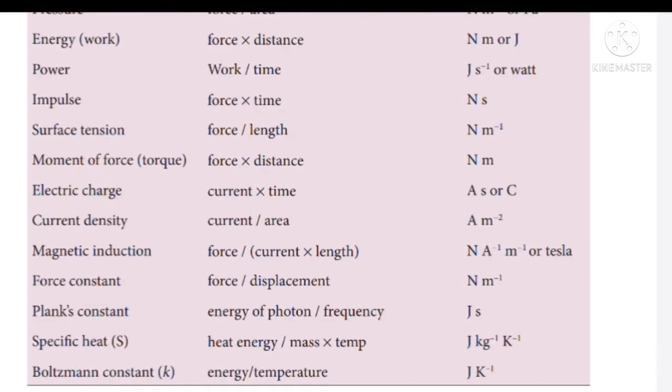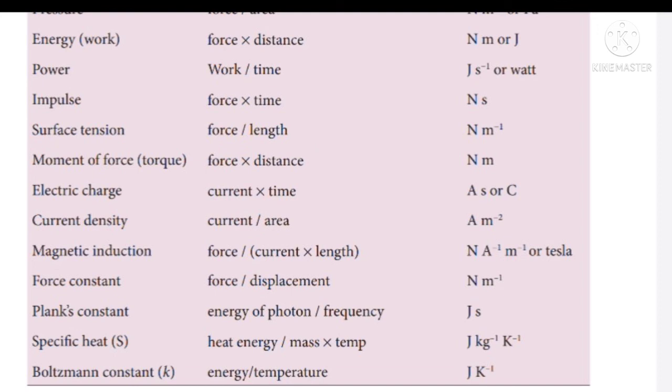And the next physical quantity is force constant. Force constant is equal to what? Force by displacement. The unit for force is Newton and the unit for displacement is meter. When this meter goes up, what will happen? Meter power minus 1. So Newton meter power minus 1 is the unit of force constant.